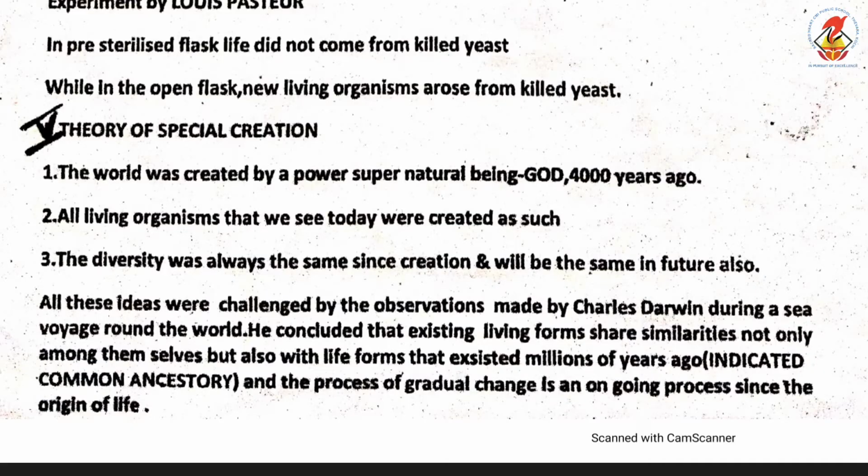First, he concluded that existing living forms share similarities not only among themselves but also with life forms that existed millions of years ago. This indicated a common ancestry.